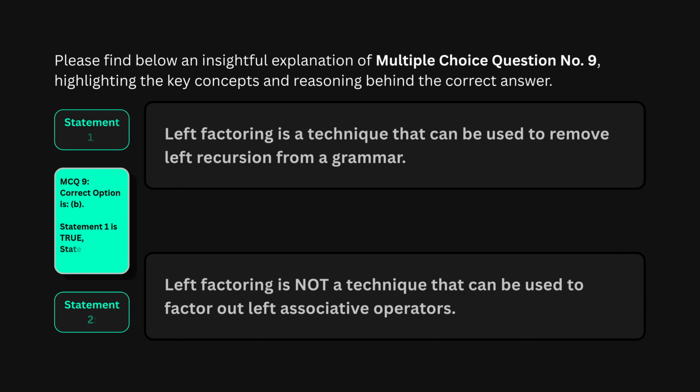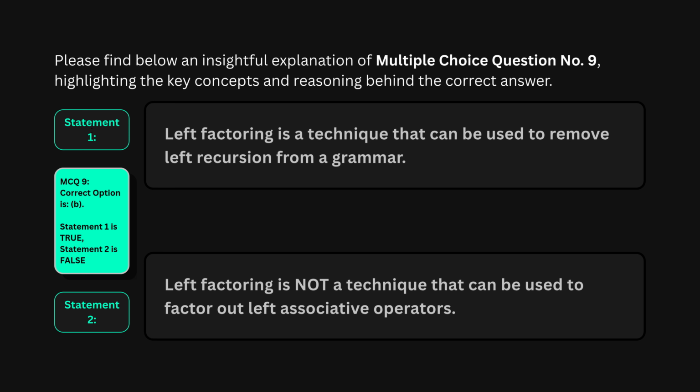MCQ 9. The correct answer is option B. Statement 1 is true, statement 2 is false. Statement 1 says left factoring can be used to remove left recursion from a grammar. This is true. Statement 2 says left factoring can be used to factor out left associative operators. This is false. Left factoring has nothing to do with left associative operators. These are two completely different concepts.